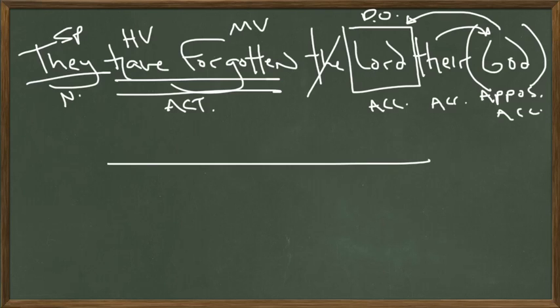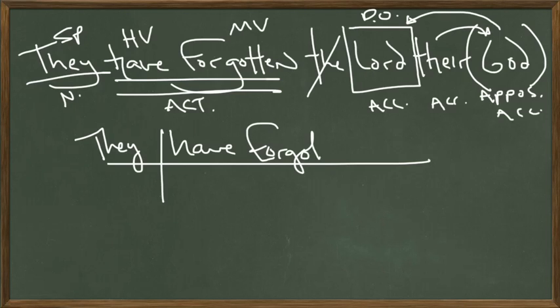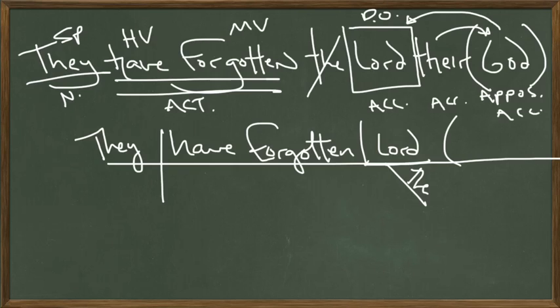Sorry about this, guys. Okay, they've done what? They have forgotten. What have they forgotten? They have forgotten Lord. What do we do with an appositive? First of all, let's finish the Lord. Let's finish that part first. What do we do with the appositive? Same thing that we did up in the sentence. We just put a parenthetical phrase, or parentheses, on the main line, and then put the appositive in it, right behind the noun it's describing. And of course, there is describing God, so we put it right underneath there.